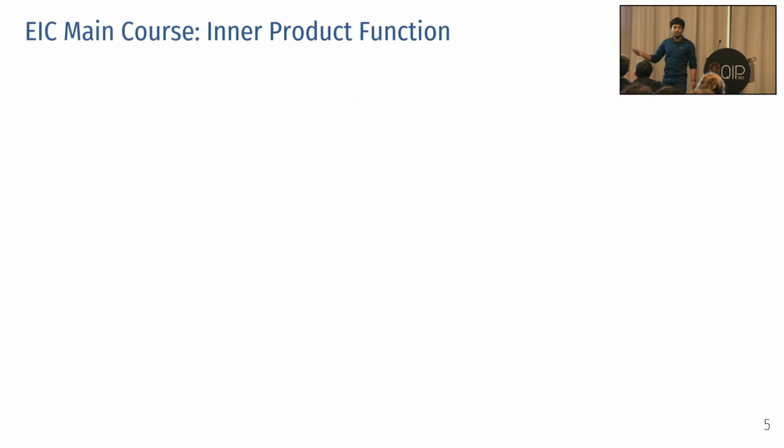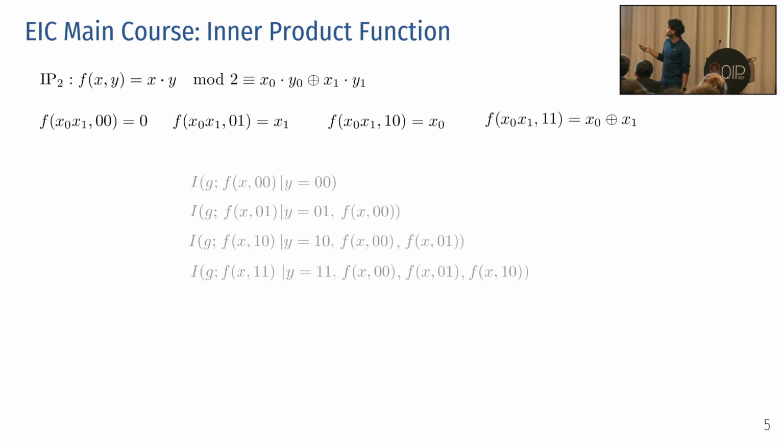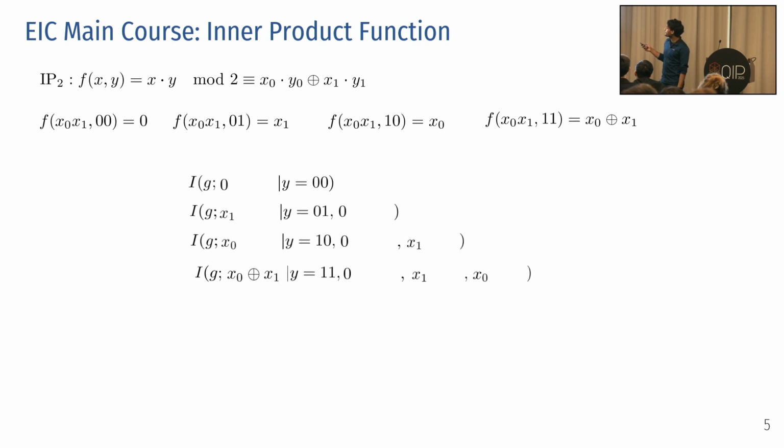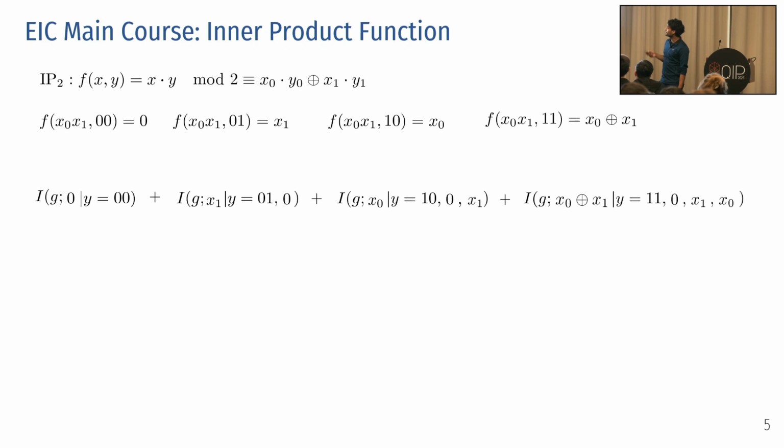Now, if there's anything you will take from this slide, it's this one. Consider the inner product function. We do something similar. We write out all the pre-image sets for the inner product. We get these 4 values. These are the sums of the information causality statement. I replace these values with them, and now I get something like this. Now we notice each term. The first one is just a constant term, so it vanishes. The second term is fine. The next one's also fine.